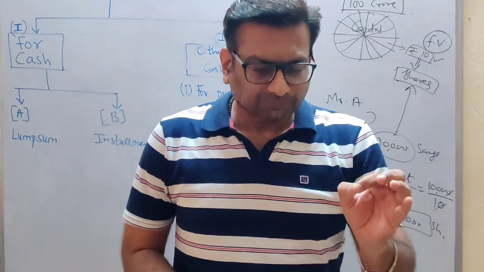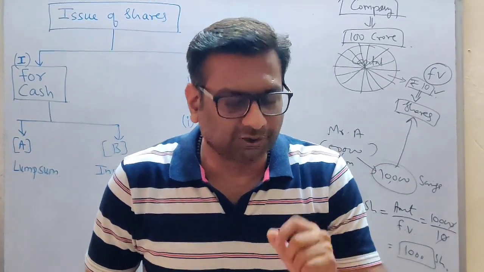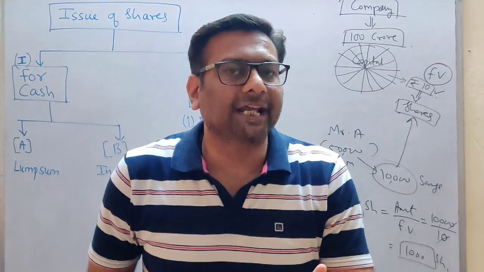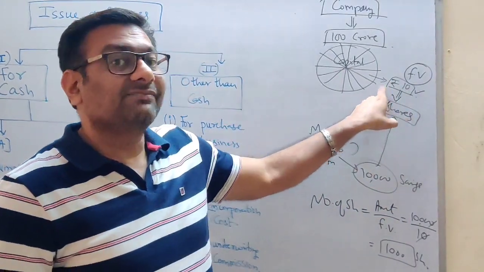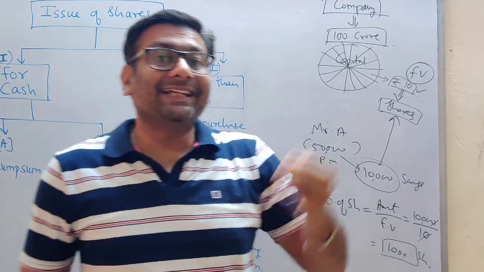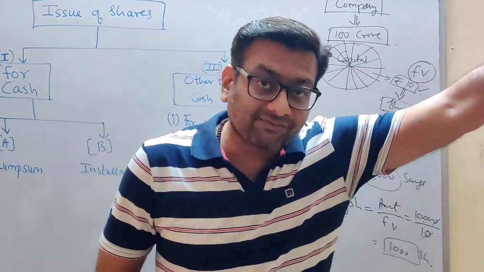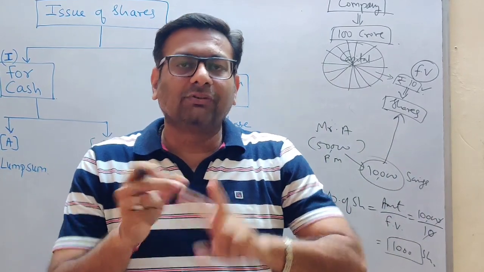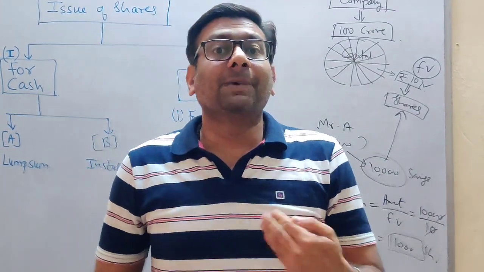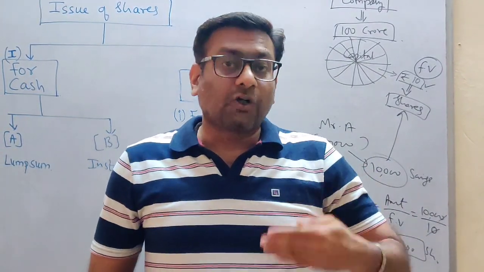Also students, understand this part too: every share has two values. The face value is fixed by the company and will remain the same throughout the life of the company; it will never change. The second value which every share has is the market value, which keeps on changing.